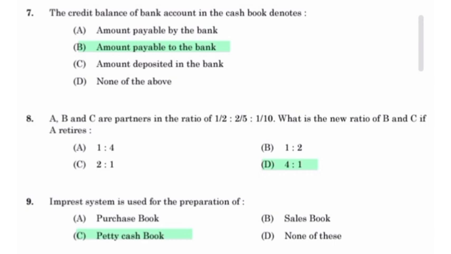A, B, C are partners in the ratio of 1/2, 2/5 and 1/10. What is the new ratio of B and C if A retires? 4 is to 1. Imprest system is used for the preparation of petty cash book.